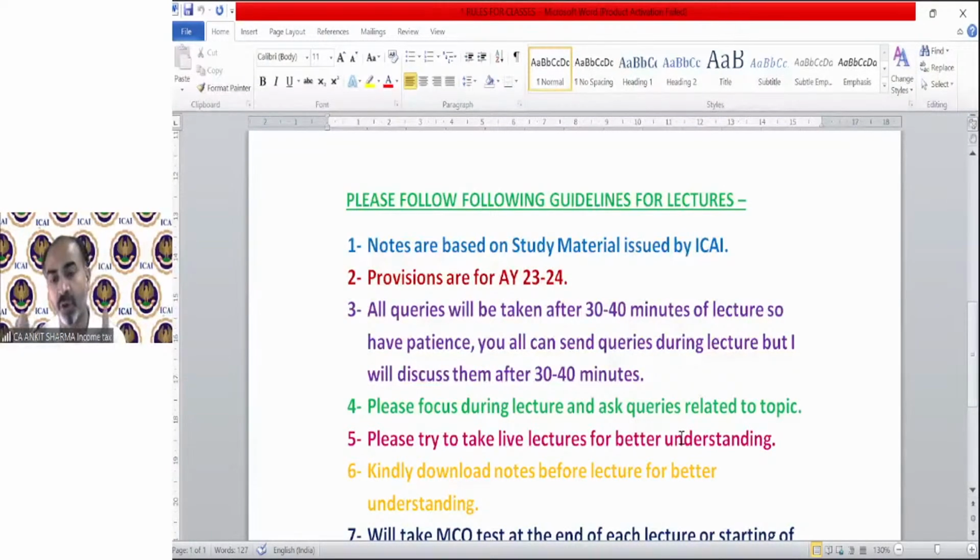That's why we are going to solve all 11 test your knowledge questions in this session. That will help you understand what mistakes you can make in the examination if you do not solve these questions in practice. So it's my advice to you, please be focused during the session, and you should revise the provisions also. And after solving these 11 questions of the test your knowledge part, I personally believe you should also practice some last attempts' questions of this kind, like the last 4 or 5 attempts' questions.